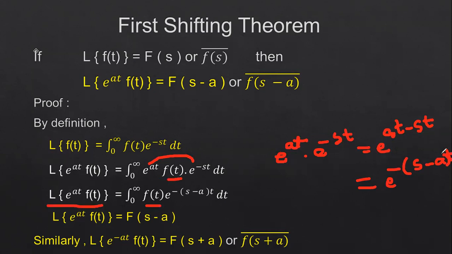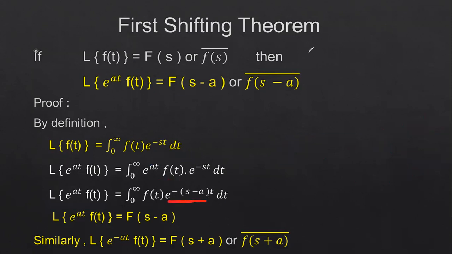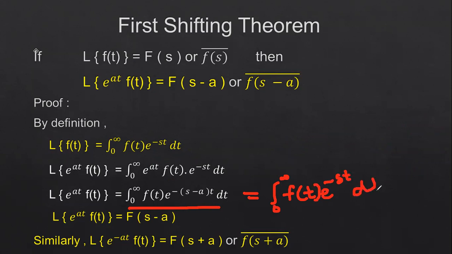So taking the minus term and t as common, you can write this as e power minus of s minus a into t. Okay, so that is represented here. This form is the same as the integral from 0 to infinity of f of t e power minus s into t into dt. This is the general Laplace transform definition.